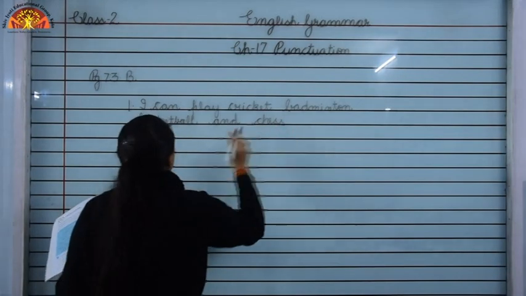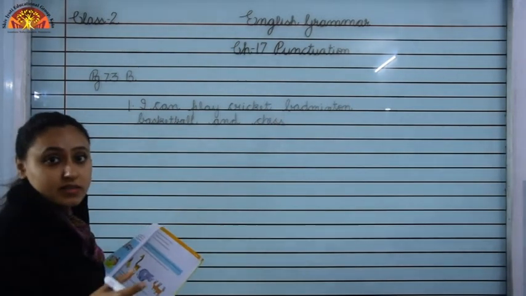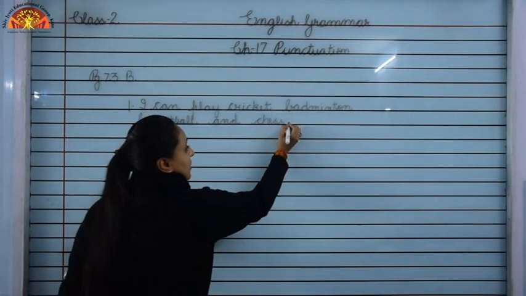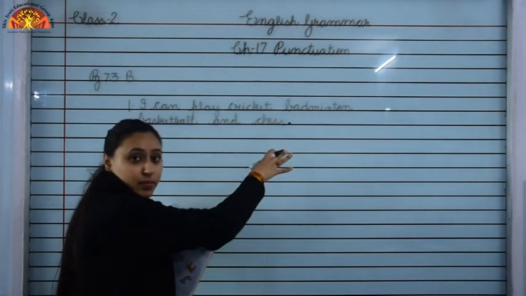So, children, this sentence is telling us something, that I can play cricket, badminton, basketball and chess. So, we will put full stop over here.